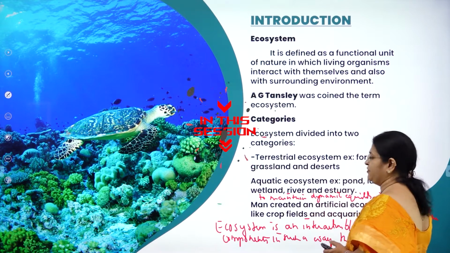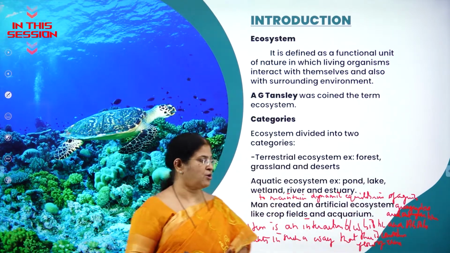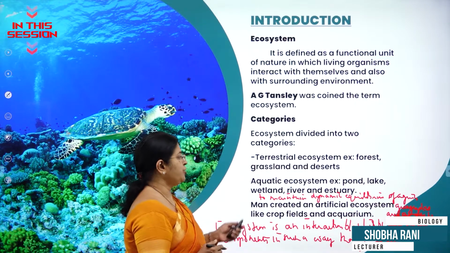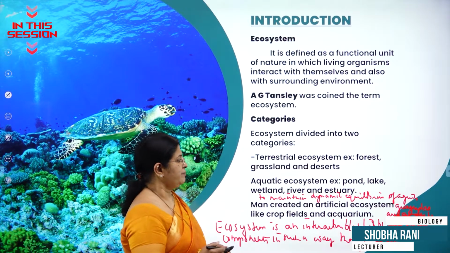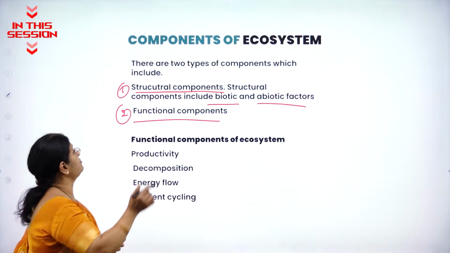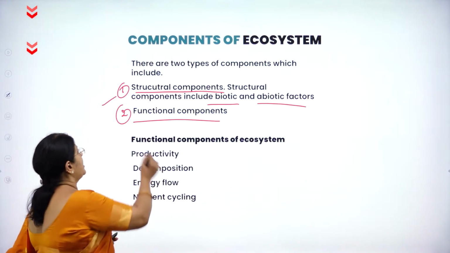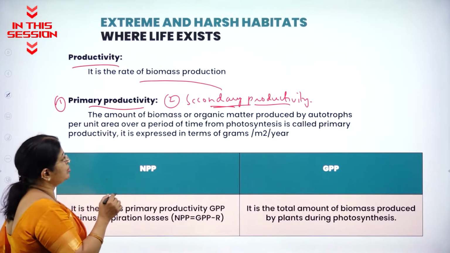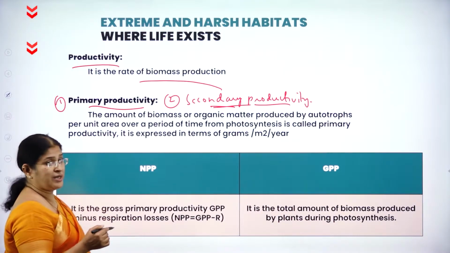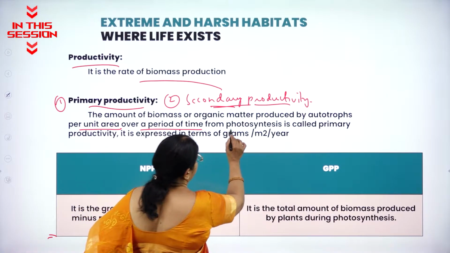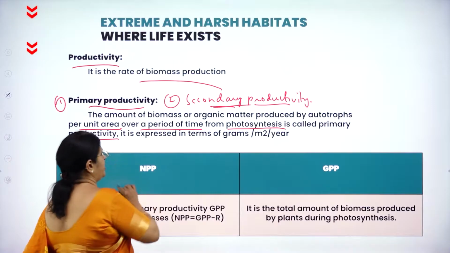Ecosystem is an interaction between the biotic and abiotic components, and in such a way that there is continuous flow of energy to maintain a dynamic equilibrium between the different geographical area at a given time. So what are the two very important components of an ecosystem? One is called the structural component and the second one is called the functional component. What is primary productivity? The amount of biomass or organic matter produced by autotrophs per unit area over a period of time from photosynthesis is called primary productivity.